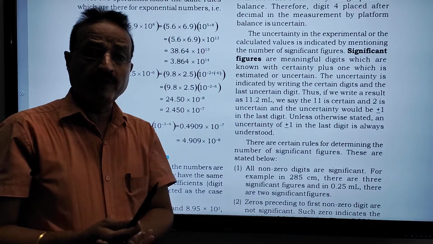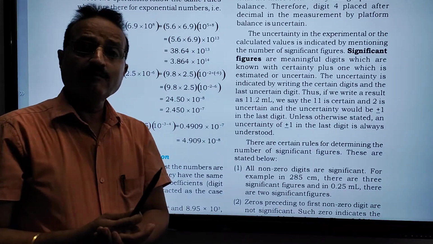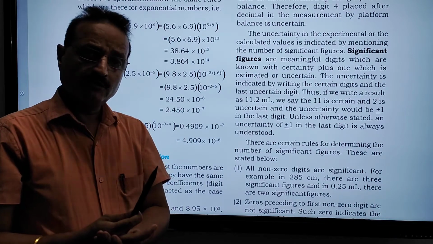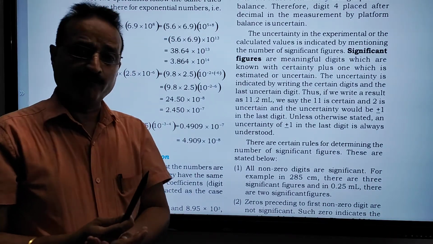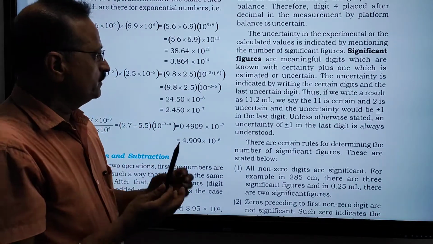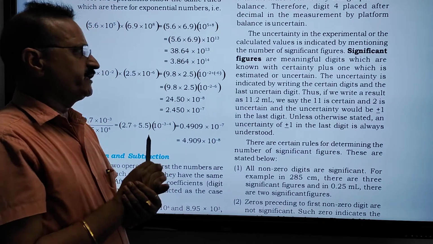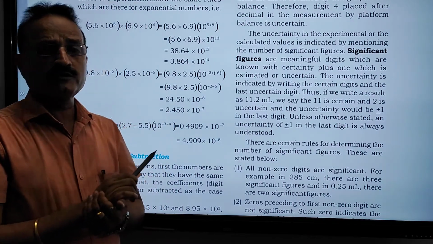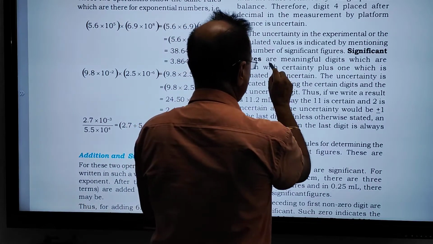How can we calculate the uncertainty in measuring a substance by analytical balance or platform balance? To show the uncertainty, we must use significant figures, and they are more meaningful.